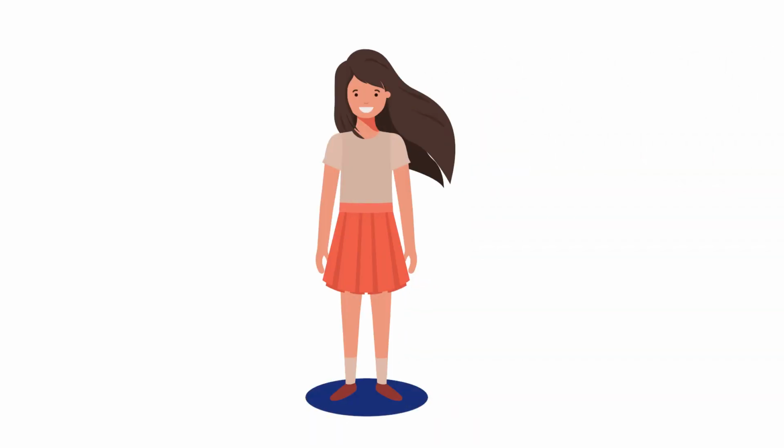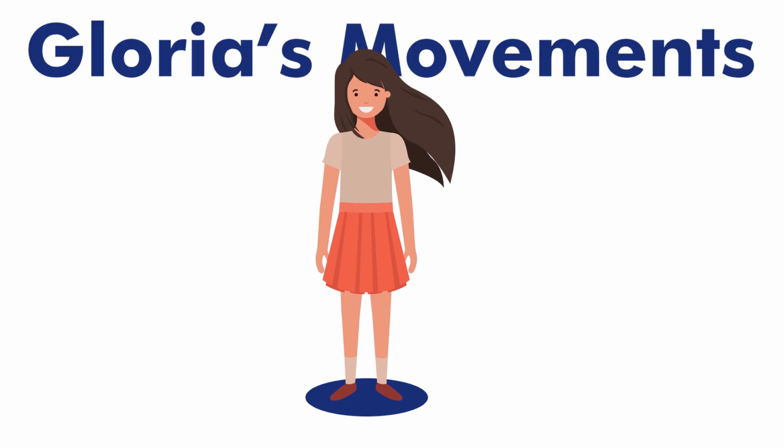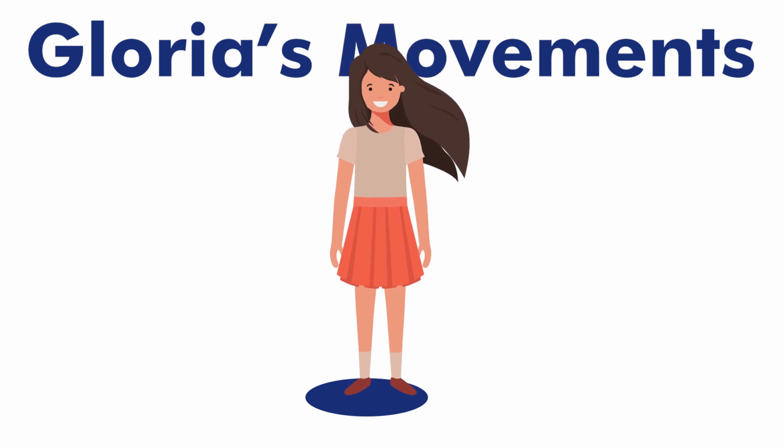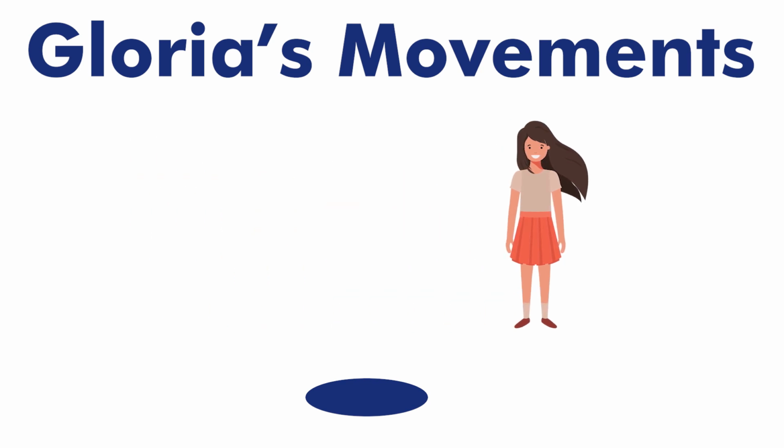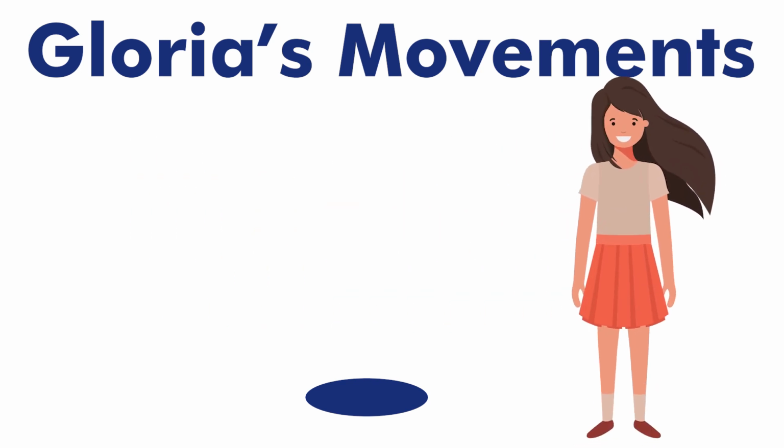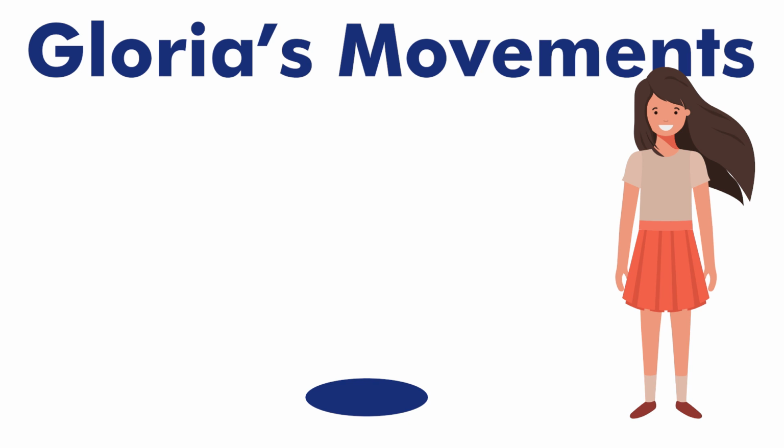As another example, this is Gloria, and Gloria is standing on a spot. Suppose Gloria does the following. She jumps straight up in the air 1.5 meters, then lands, then moves 8 meters to the left, then moves 4 meters backwards, then moves 11 meters to the right, then moves 6 meters forward, and finally moves 2 meters backwards. Now that was a lot of motion. But when Gloria finally settled down in one place, we could say that the absolute change of position from Gloria's starting point to her final point was a motion of 3 meters to the right.